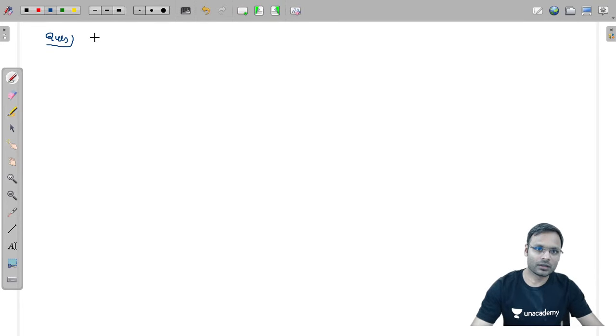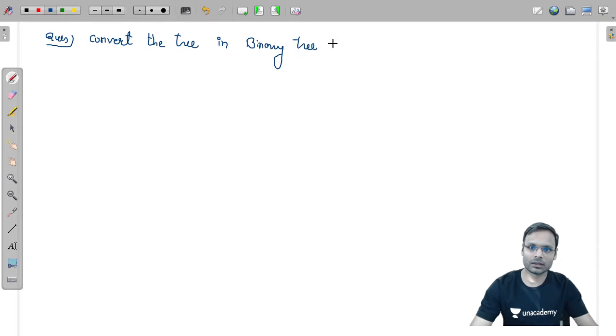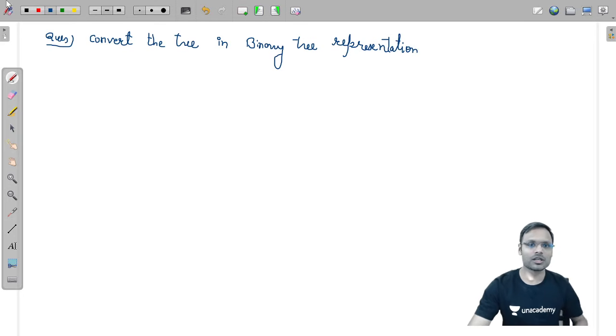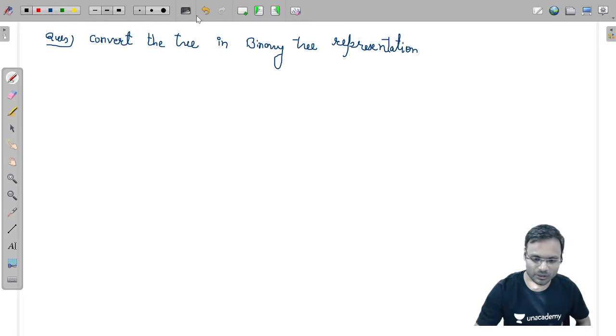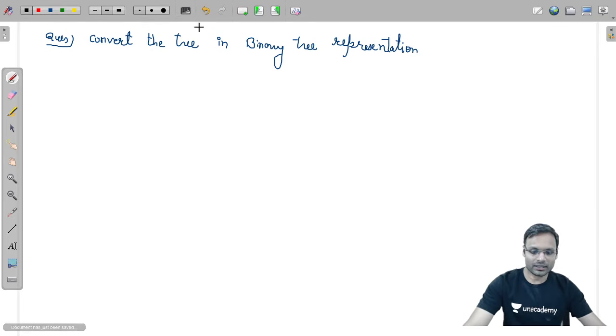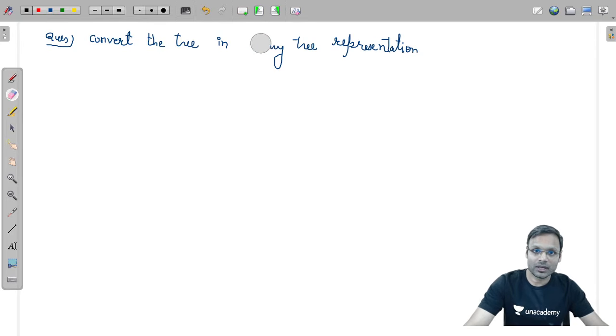Question: convert the given tree in binary tree representation. Now what you need to do is solve this question for me, and then once I solve it, you just acknowledge whether you got the same answer or not. Okay, clear? Got it. Nice, amazing. Now what am I saying? This particular binary tree representation.